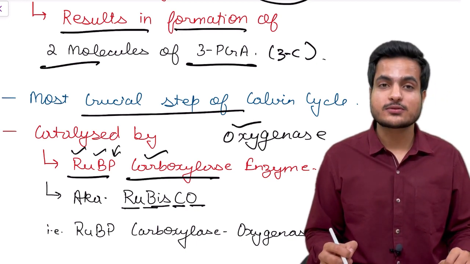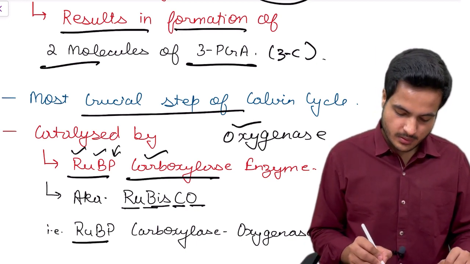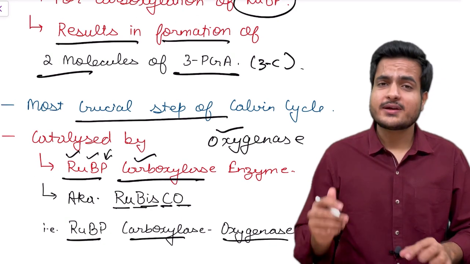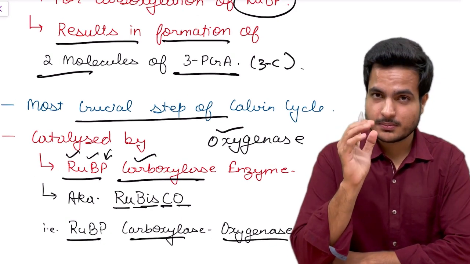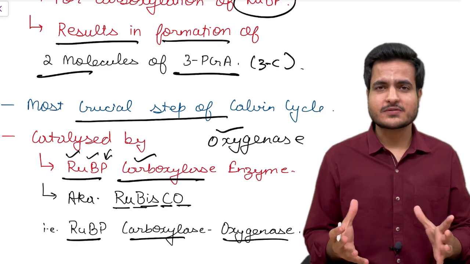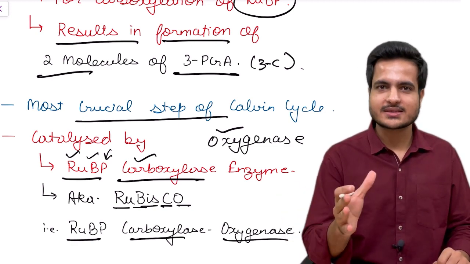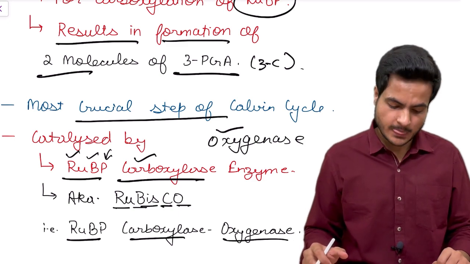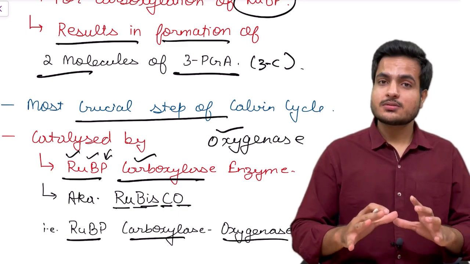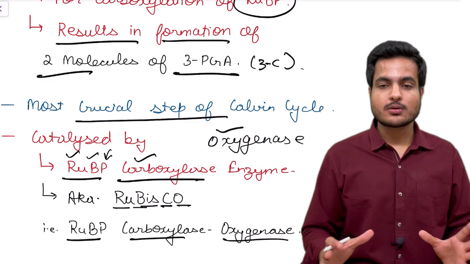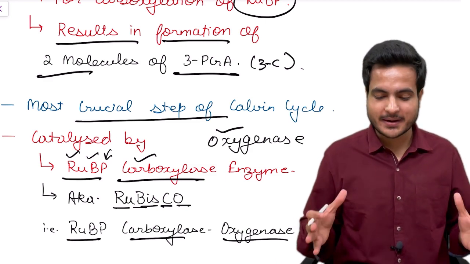Therefore it is also called Rubisco. Friends, this enzyme is made up of protein. As we know, most of the enzymes are proteinaceous in nature except some enzymes which are made up of RNA. So this is the most abundant protein on this biosphere, on this planet Earth.